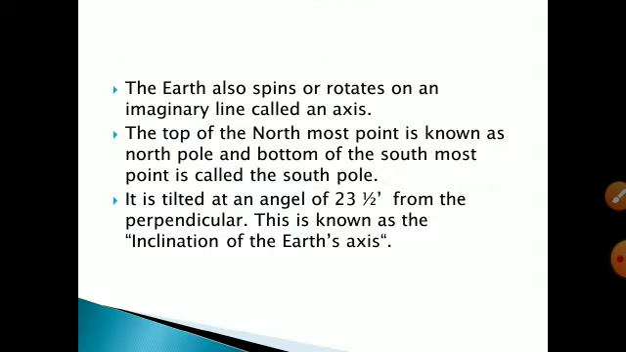Now, the earth also spins or rotates on an imaginary line. It is called an axis. The northmost point is known as the North Pole and the bottom is the South Pole. I repeat again, it is tilted at an angle of 23.5 degrees from the perpendicular. This is known as the inclination of the earth's axis.